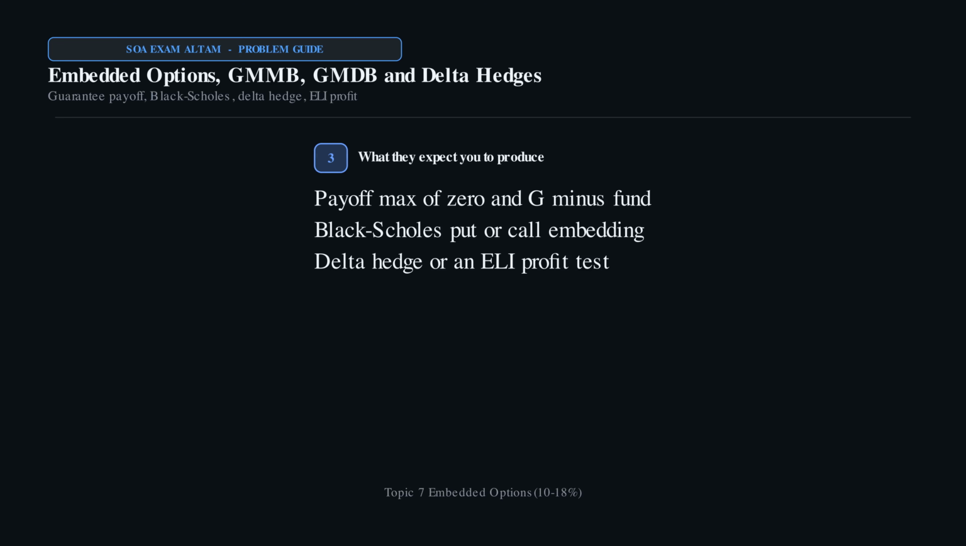They expect that payoff written clearly, then a Black-Scholes embedding, usually a put. A GMMB is a maturity guarantee. A GMDB is survival contingent. Delta hedging asks you to rebalance a replicating portfolio. Q55 stacks a profit test on top of the option.